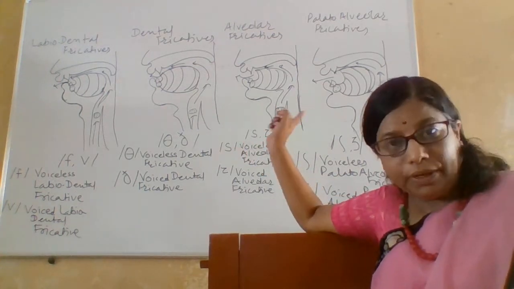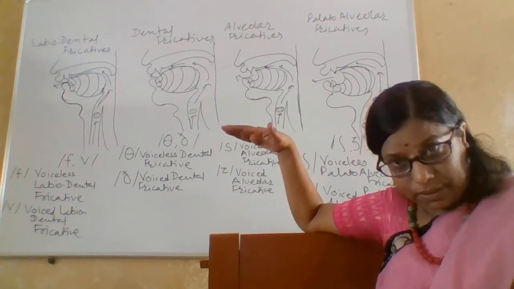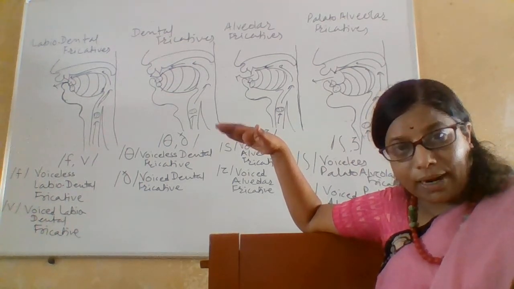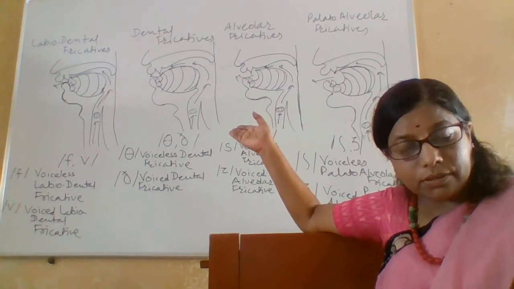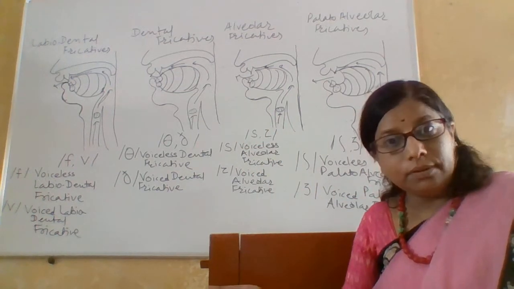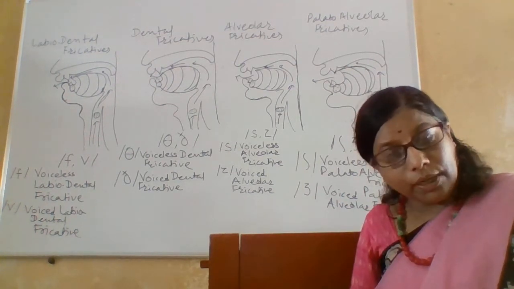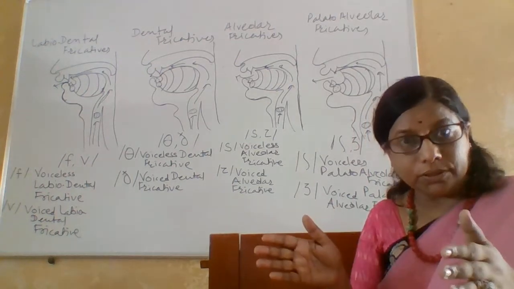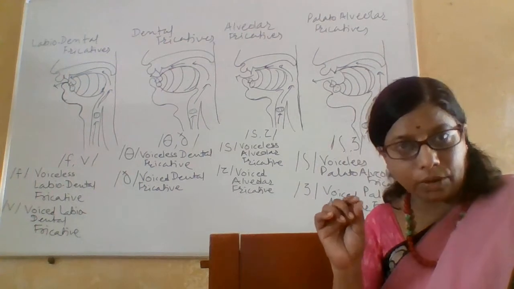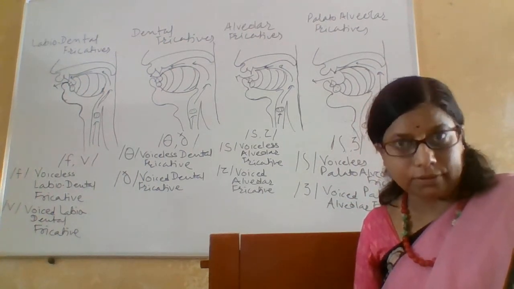In all these 4 figures, the soft palate is raised, so that the nasal passage is closed. So this air has to go through the oral passage only, mouth cavity only, and there is no free passage. अशी भरपूर जागा नाही बाहेर जायला. तर काय आहे, फक्त एक छोटासा गॅप आहे. There is a narrow gap and air passes through that narrow gap, so friction can be heard.